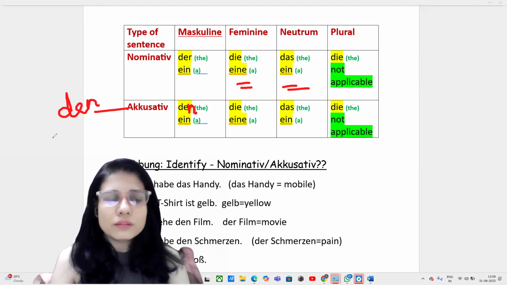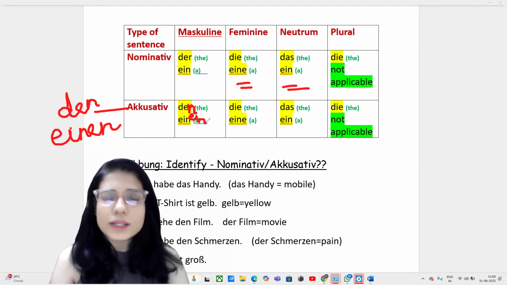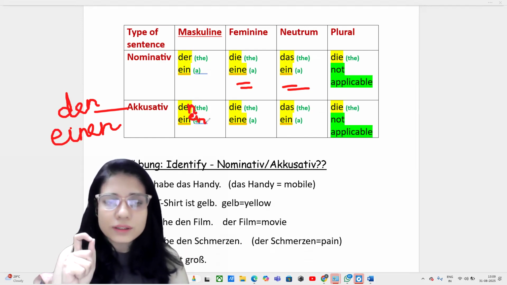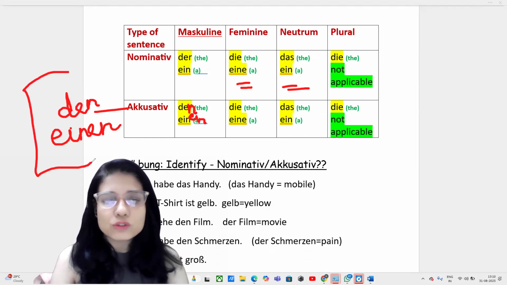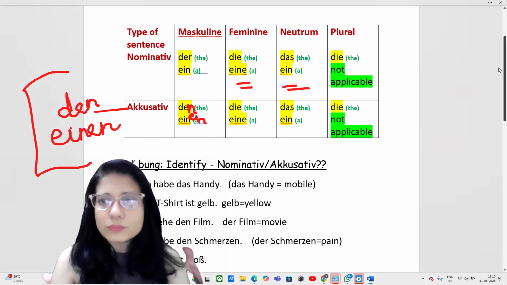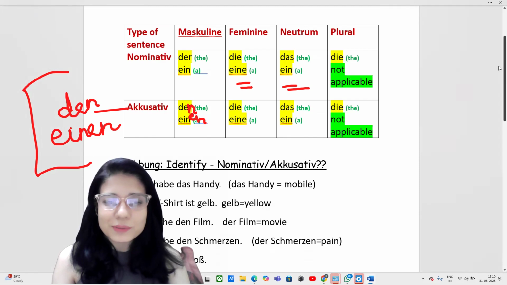So den or einen in masculine. That is the only change. We add n or en. Einen. That's it. Everything else is word to word same. So I've highlighted this change. Please note it down. That is the thing to learn. Those who have already watched lesson number 17, I'm scrolling it down for them. The new ones can pause the video, note this table, and learn this table first.